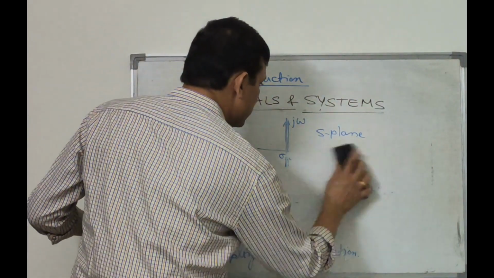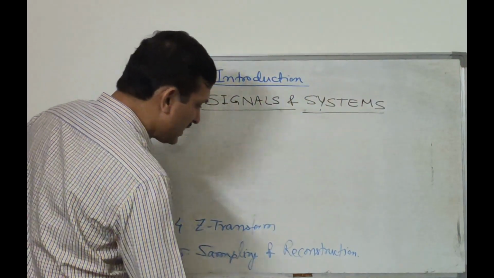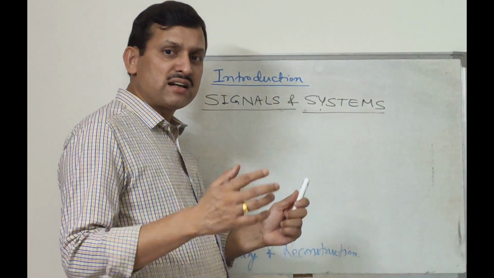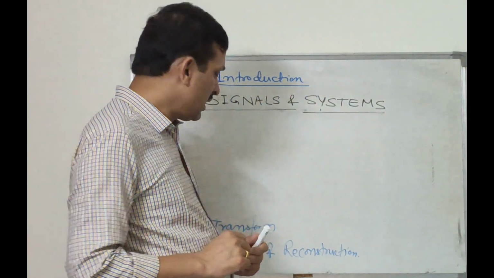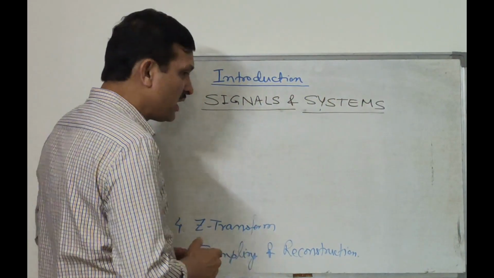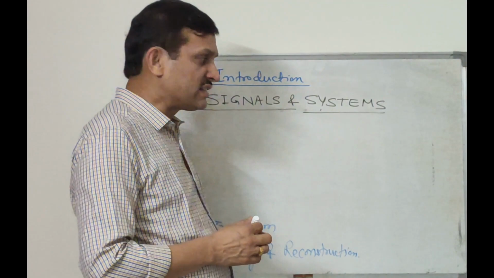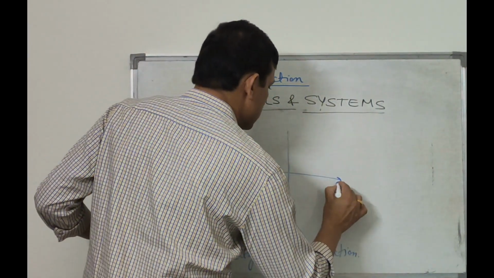The fourth unit is Z transform. Like Laplace transform is a general transform on a plane, the S plane, for continuous time systems, similarly, Z transform is defined on a plane called the Z plane.